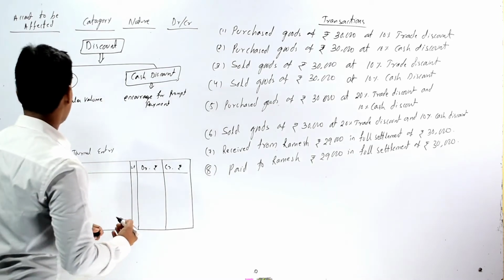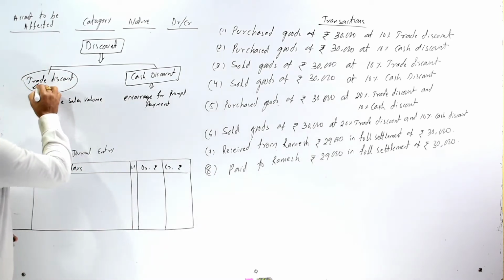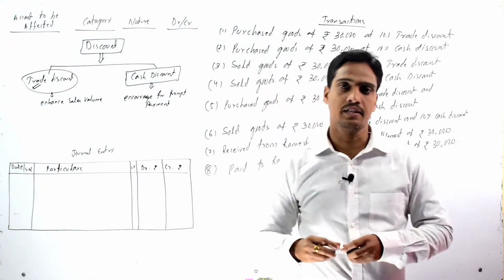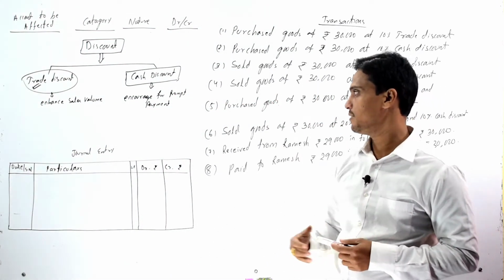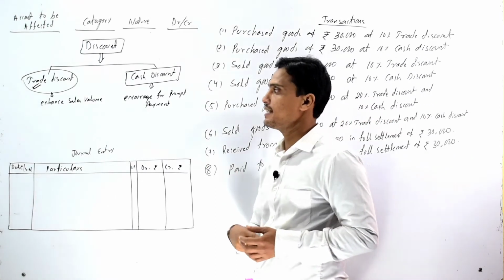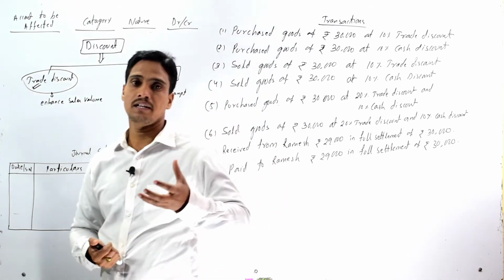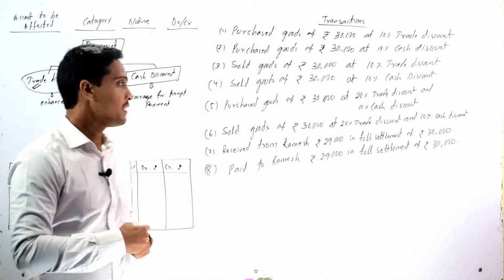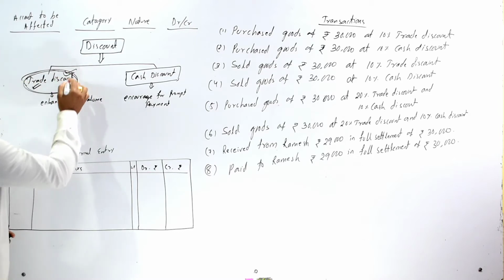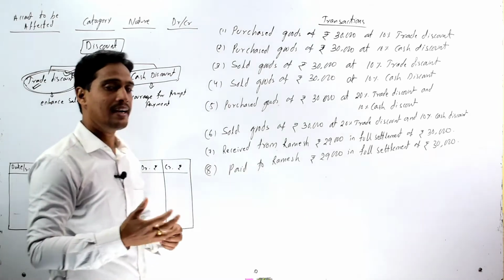Then come to our next important point. Generally, trade discount is allowed on the list price, whereas cash discount is allowed on the selling price. Trade discount is allowed for both cash transactions and credit transactions.